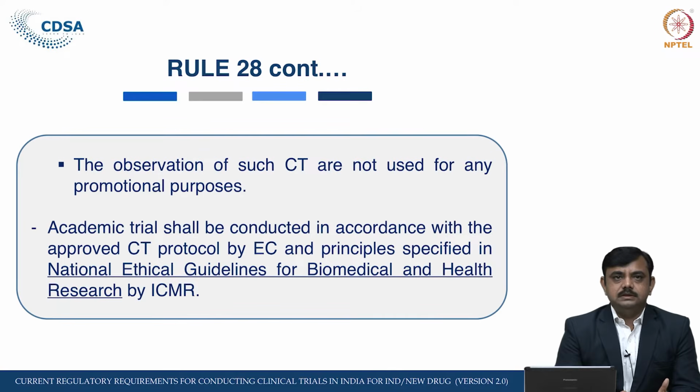We will see this national guideline on biomedical and health research in our subsequent lectures. So, if it is an academic clinical trial, then the protocol approved by the committee has to be followed by the applicant, and the guidelines given by ICMR on biomedical and health research also have to be followed while conducting the academic clinical trial. This is mentioned in Rule 28.